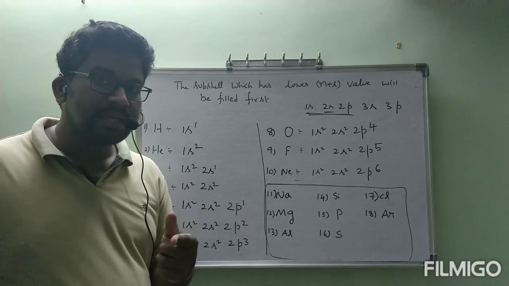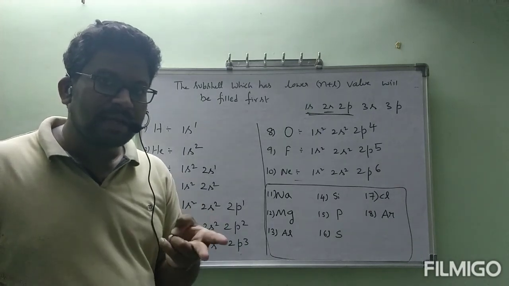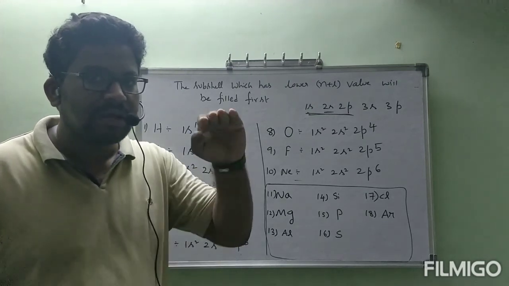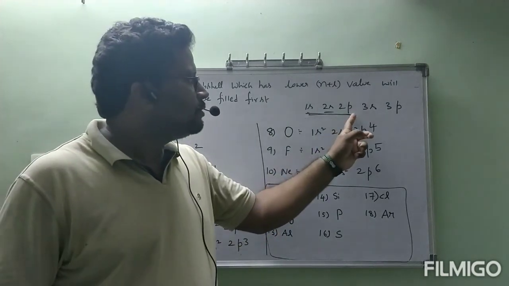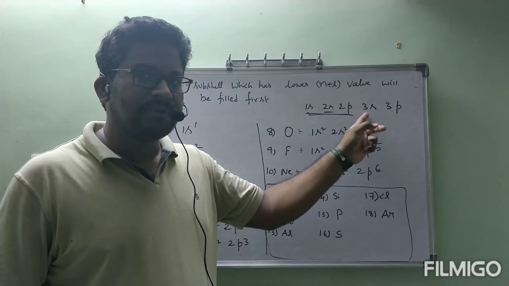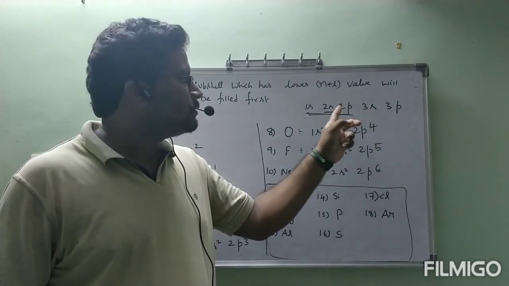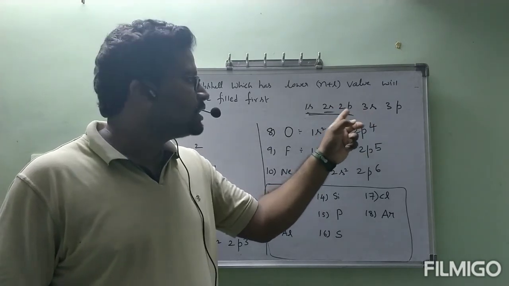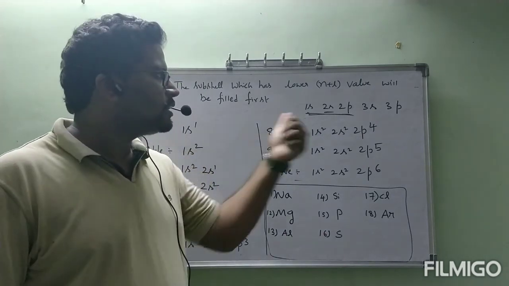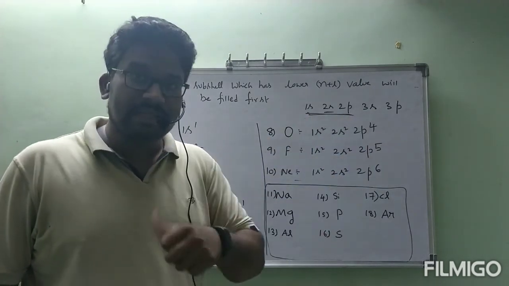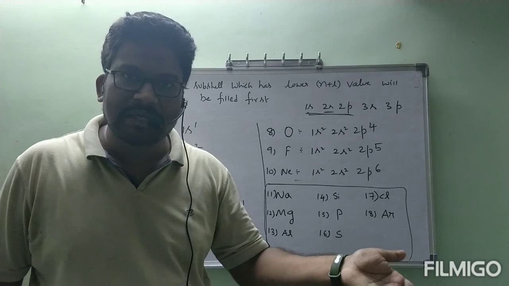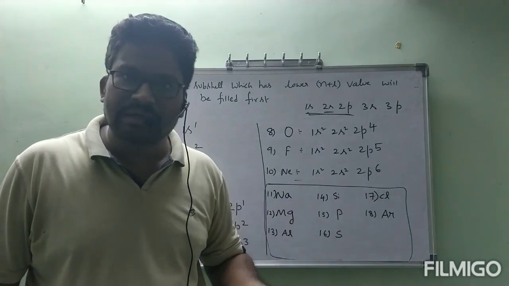But one small thing: if any 2 subshells have the same n plus l value, in that condition we take the subshell which has the lower n value. We have 2p and 3s. 2p and 3s have the same n plus l values. In that condition, I took 2p first and then 3s, because the n value of 2p is 2 and of 3s is 3. In that way, I took the order 1s, 2s, 2p, 3s, 3p. In that order only we have to take. That order is also very easy. After 3p, what is the next subshell? That clearly in the next class I will write in the electronic configurations.